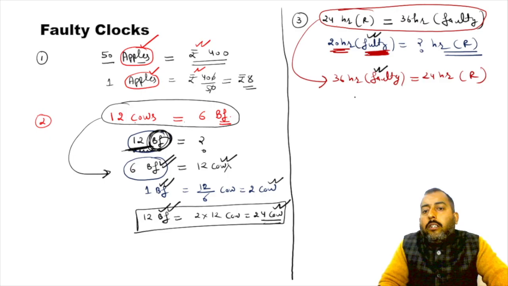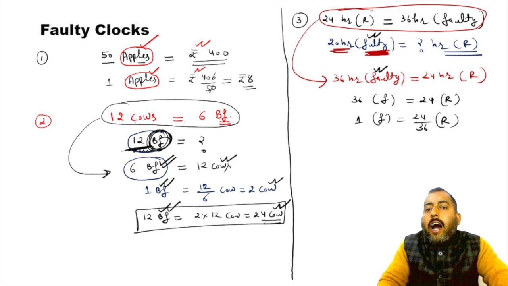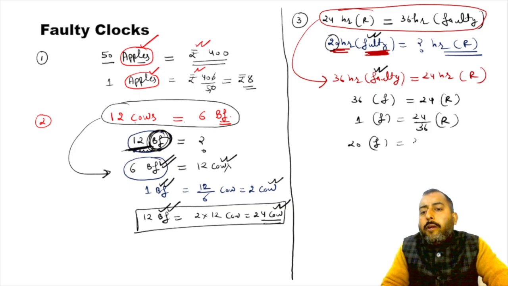So 36 hours of faulty will be equal to 24 hours of right. So 1 hour of faulty will be equal to 24 upon 36 hours of right. I want to inquire about 20 hours, so 20 hours of faulty will be equal to 24 upon 36 into 20 hours of right.